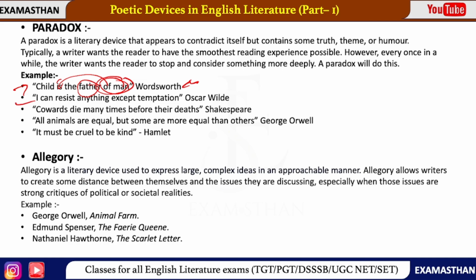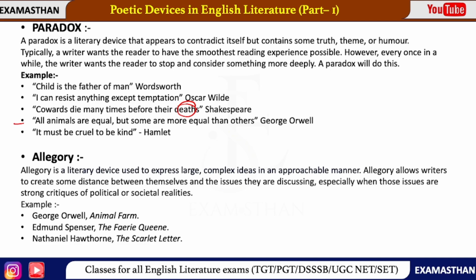"I can resist anything except temptation." Now you can see that he's saying he can resist everything, but a contradiction is seen here, the same way as with child and father, right? He can resist everything, but he cannot resist temptation, and temptation is the most difficult. That's why you will see some kind of truth or humor here. Next example: "Cowards die many times before their deaths." They die because they fear many times, right?